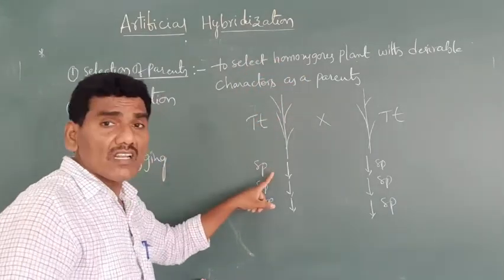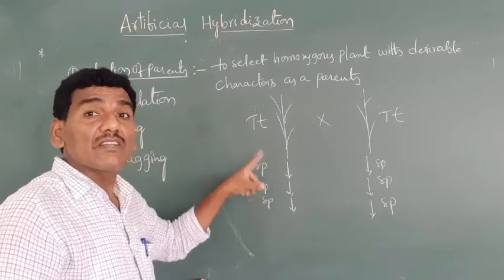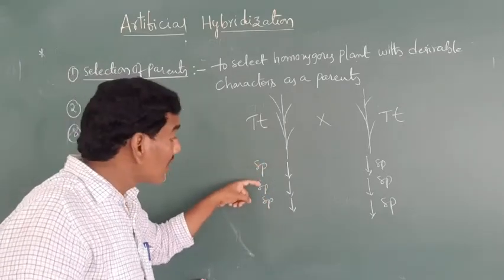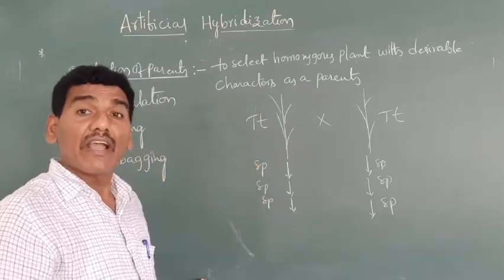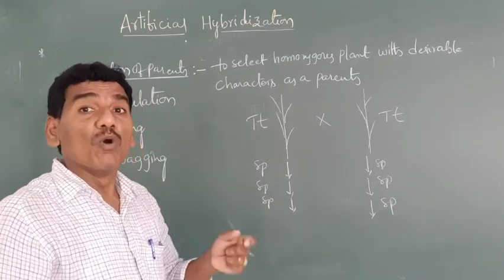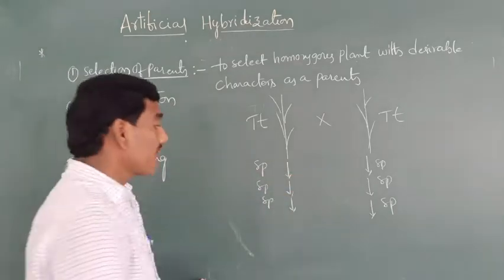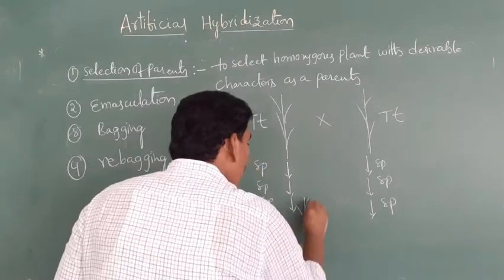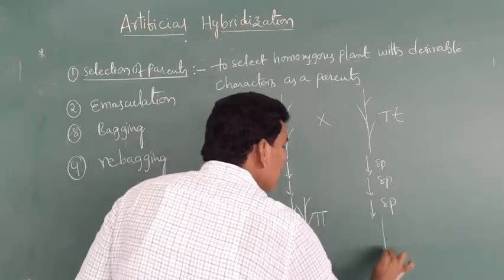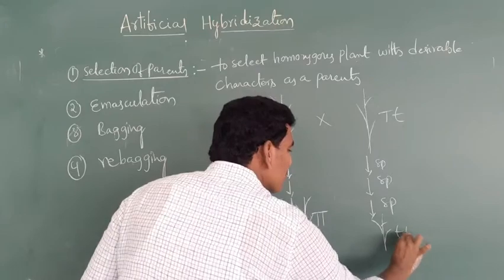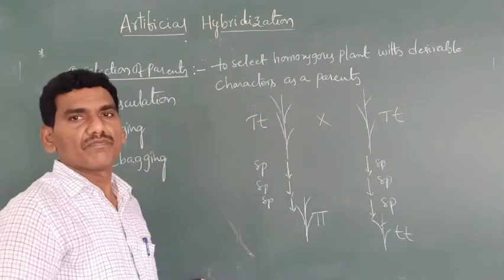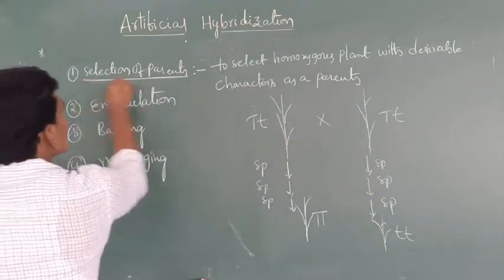The parents undergo repeated self-pollination for several generations, finally to bring homozygosity in the trait. This is also known as selection of the parent.